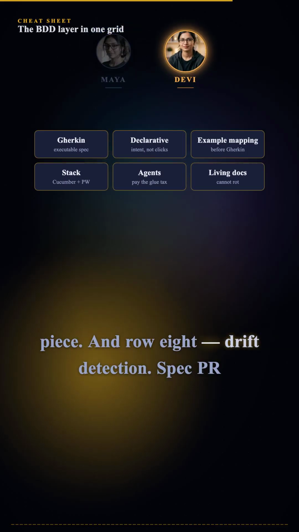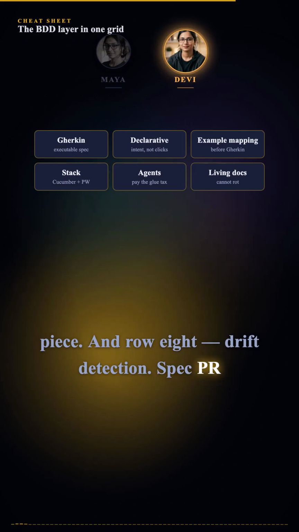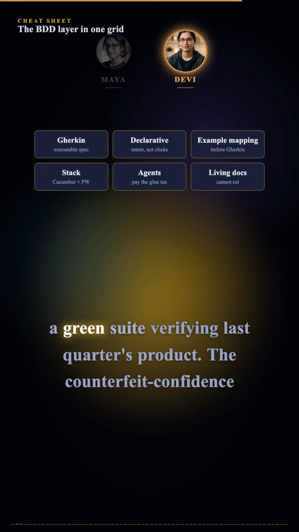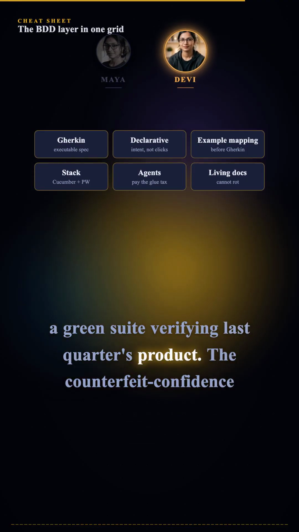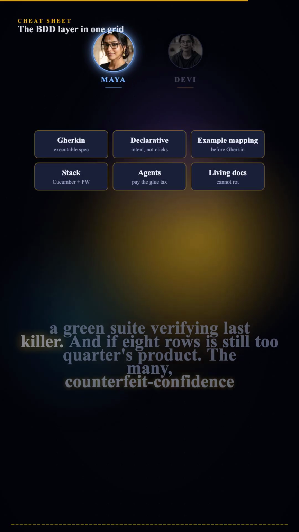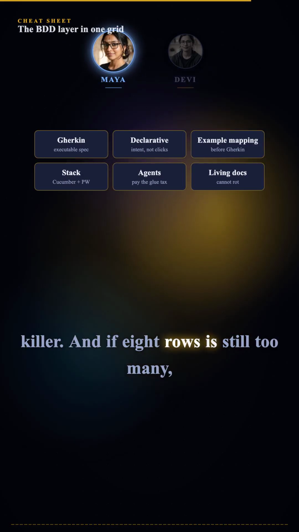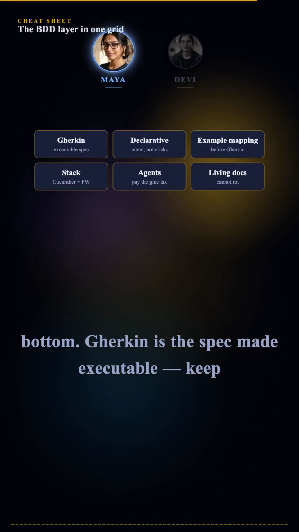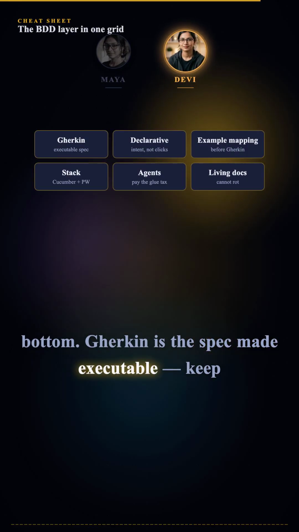And row 8. Drift detection. Spec PR triggers scenario re-derivation, so you never end up with a green suite verifying last quarter's product. The counterfeit confidence killer. And if 8 rows is still too many, the slide gives you the one-sentence version at the bottom. Gherkin is the spec made executable.